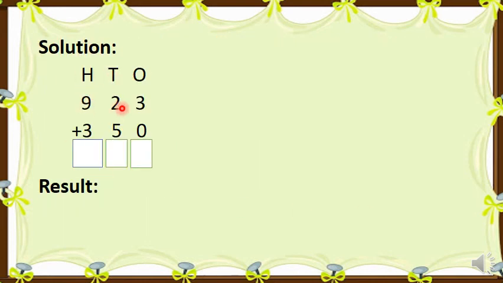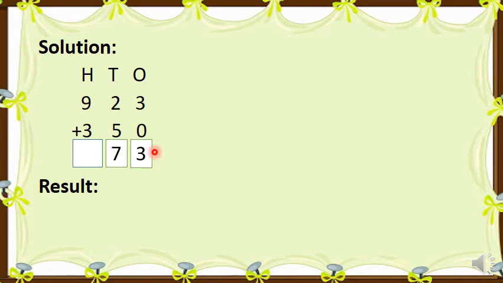Solution we will write like this. Again it's a 3-digit number, so 3 digits are represented by hundreds, tens and ones. 923 plus 350. Now 3 plus 0 is 3. 5 plus 2: count after 5 till 2, 6, 7. So the answer is 7 here.